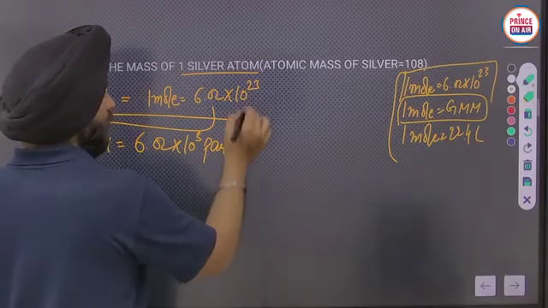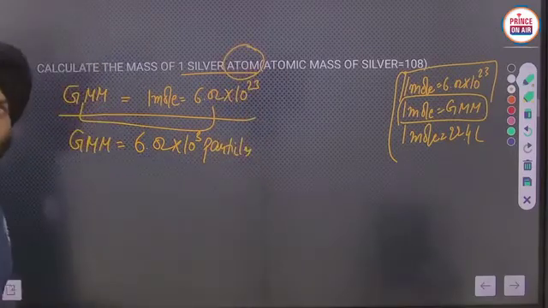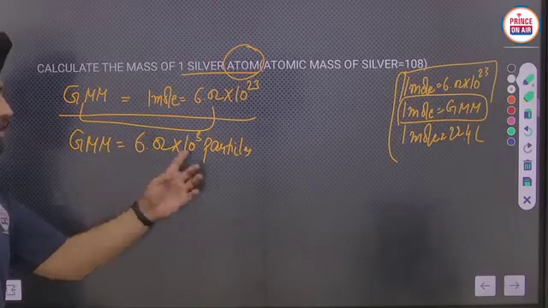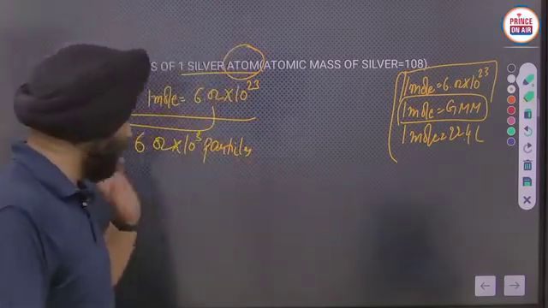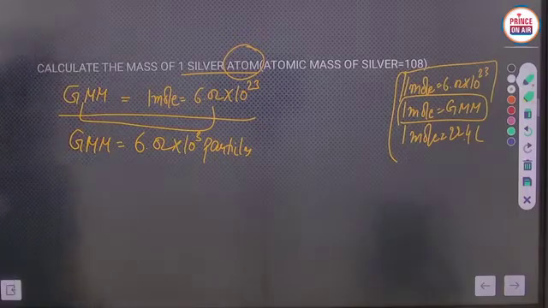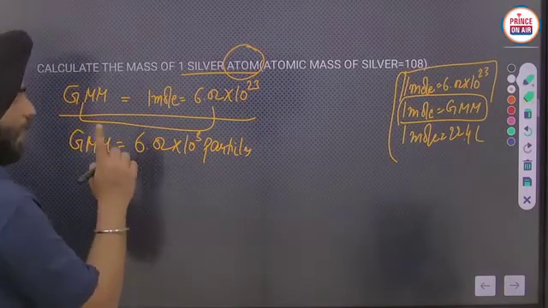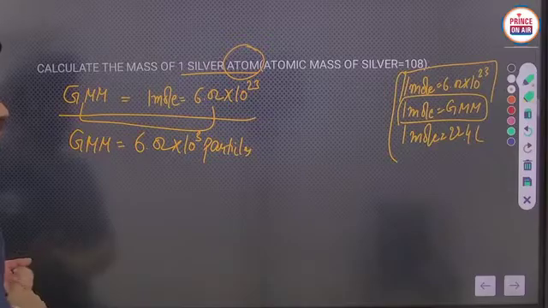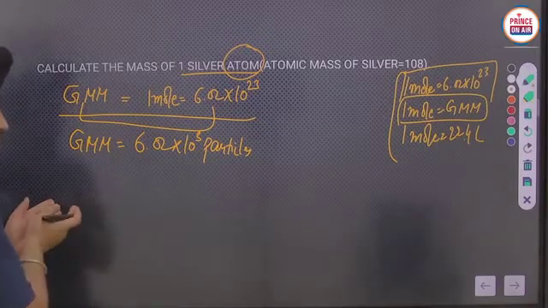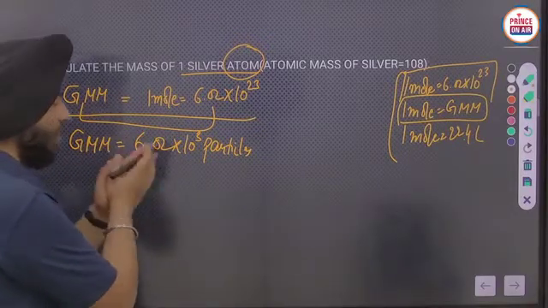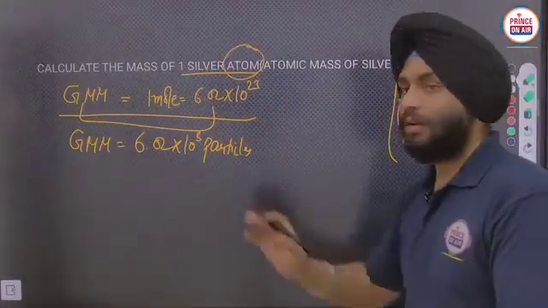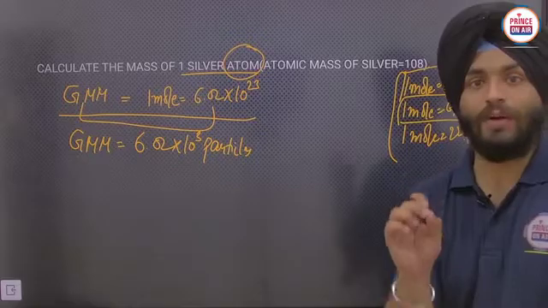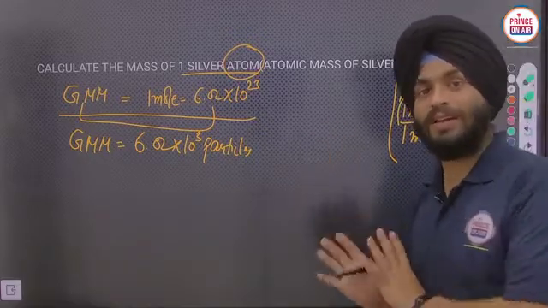Here particles are atoms if you are carrying the atomic mass, and if you are carrying the molecular mass, then we'll carry molecules here. I told you that whichever thing you have to calculate, you have to write on the left side, and that means the thing you want to calculate, you have to write on the right side.